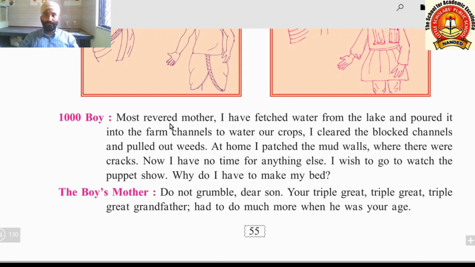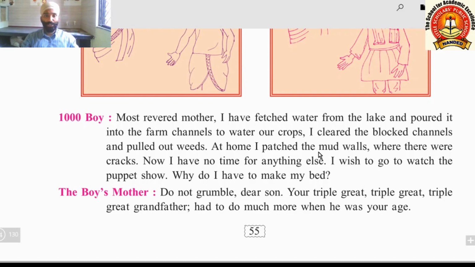Revered means most respectful. "I have fetched water from the lake and poured it into the farm channels to water our crops. I cleared the blocked channels and pulled out weeds." Weeds means the useless grass grown on the earth. And here channels means the small canal-like streams which are made to supply water from one end to the plants.